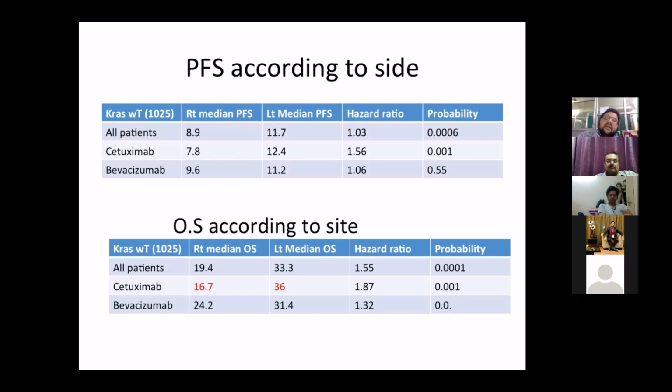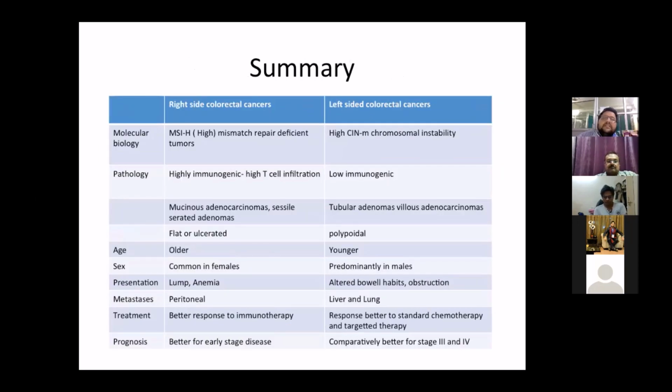Again, this finding was echoed in the progression-free survival, where cetuximab showed a better progression-free survival in left-sided colorectal cancer as compared to right-sided colorectal cancer. Thus, the inference of this interim analysis was that cetuximab has a better response in left-sided colorectal cancer because they have a higher percentage of KRAS wild-type. I will summarize the findings.